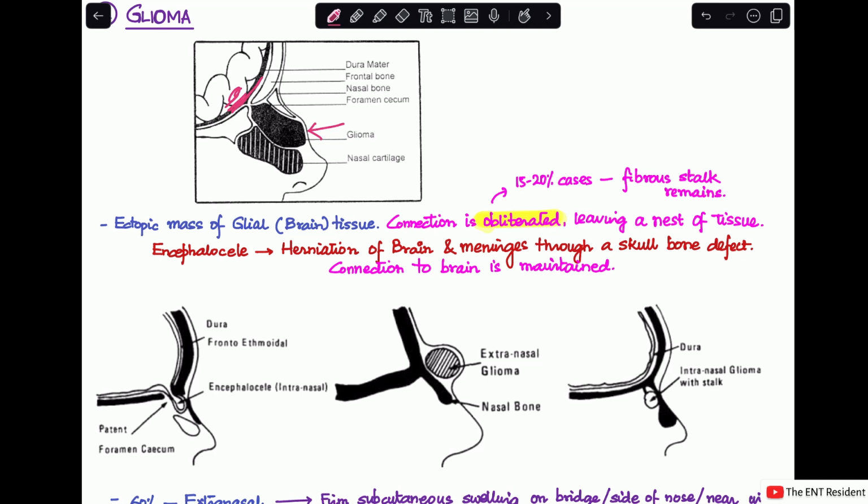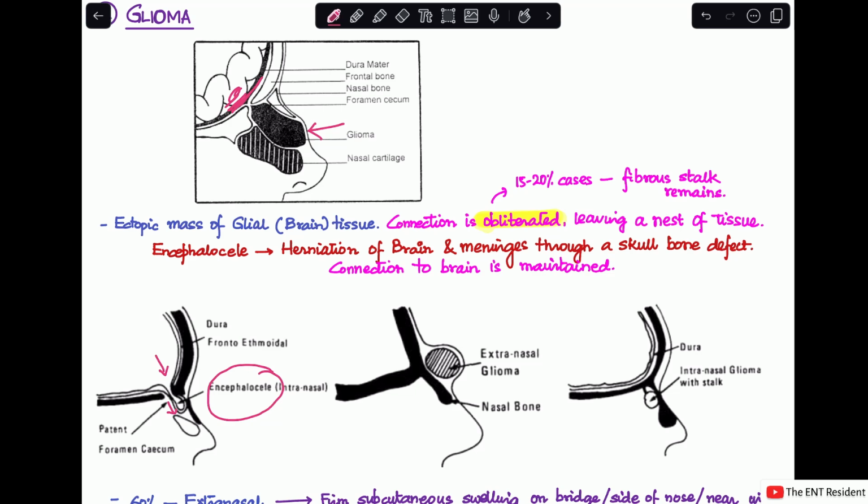You'll see that in about 60% of cases, the glioma is an extranasal glioma, whereas in 30% of cases, you'll find an intranasal glioma, which means within the nasal cavity. And in 10% of cases, it can be mixed, which means it will have both an extranasal and an intranasal component. Now, you can see in the first image over here that this is an encephalocele. You can see how the brain tissue is herniating through a defect in the skull base and entering the nose. So, this is what is called an encephalocele.